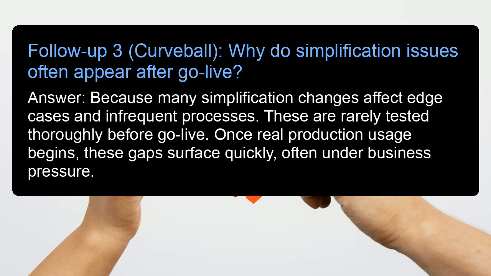Follow-up 3. Curveball. Why do simplification issues often appear after go-live? Answer: because many simplification changes affect edge cases and infrequent processes. These are rarely tested thoroughly before go-live. Once real production usage begins, these gaps surface quickly, often under business pressure.